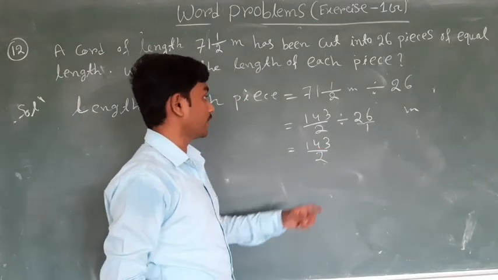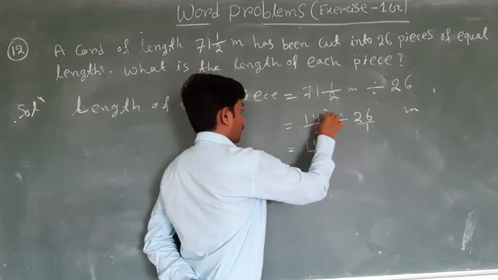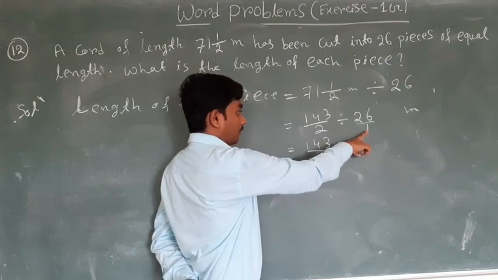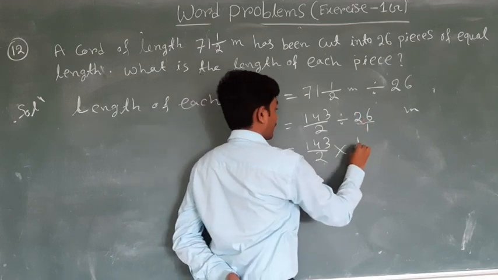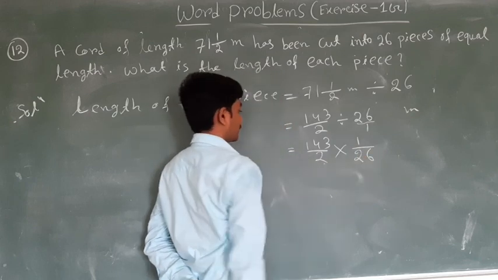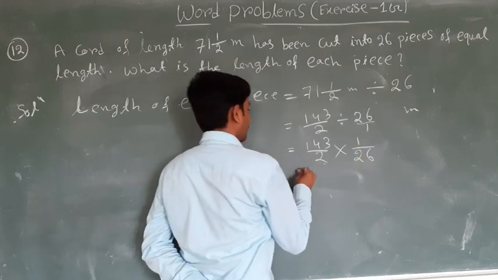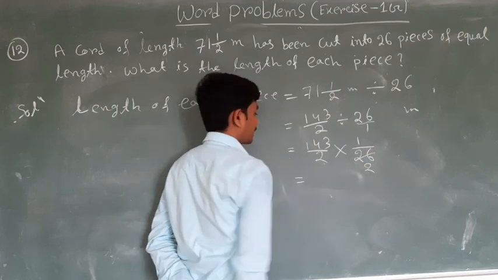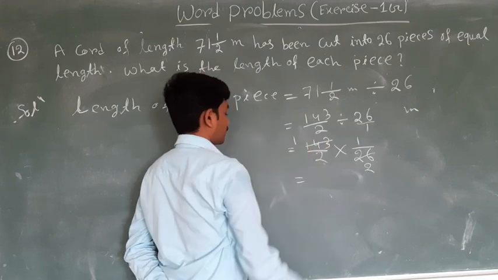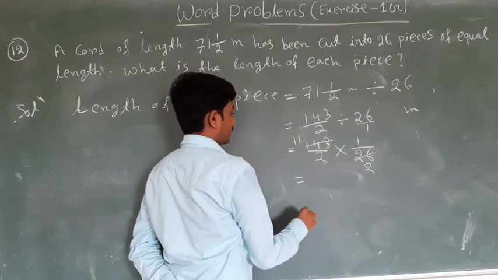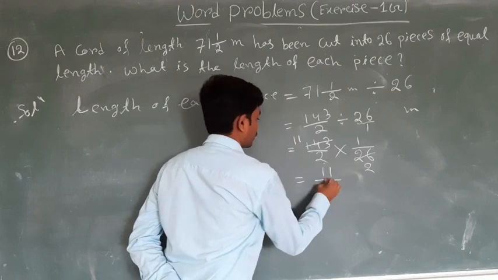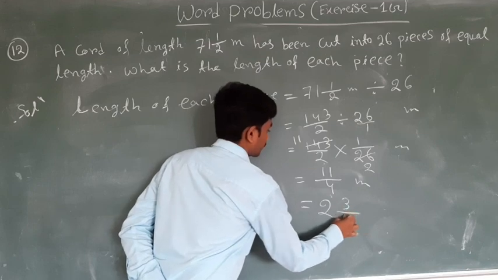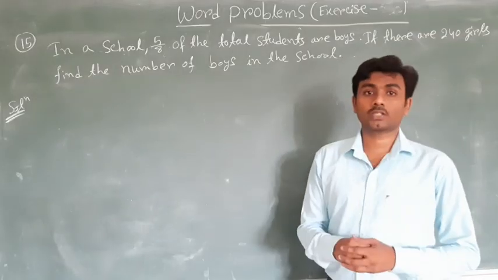According to the rules of division, 143 upon 2 multiplied by the multiplicative inverse of 26, that is 1 upon 26, is equal to 13 into 11 is 143, 13 into 2 is 26, so 11 upon 2 into 2, 4 meters is equal to 2 whole 3 upon 4 meters.